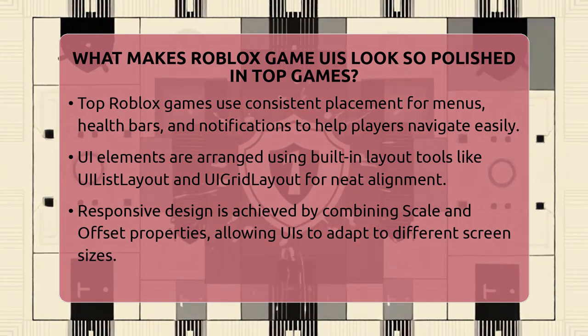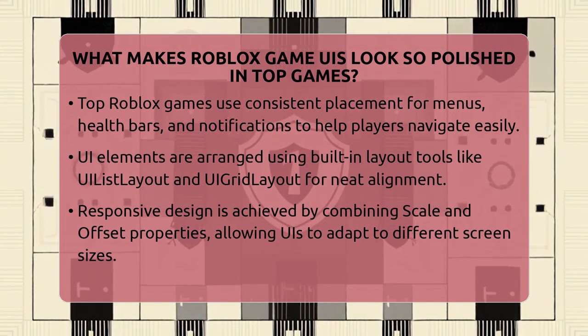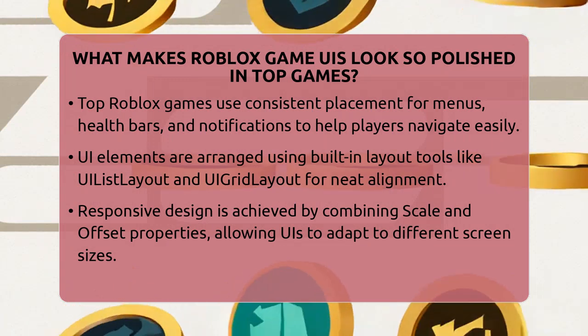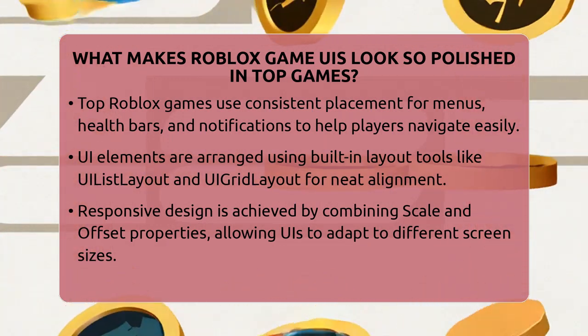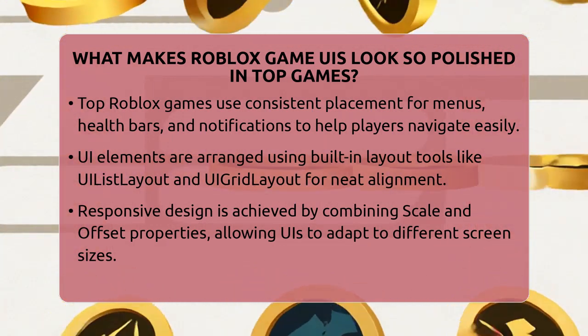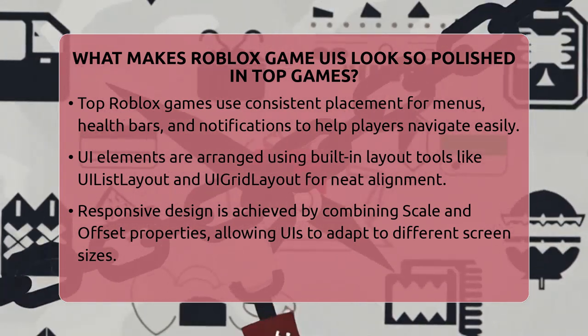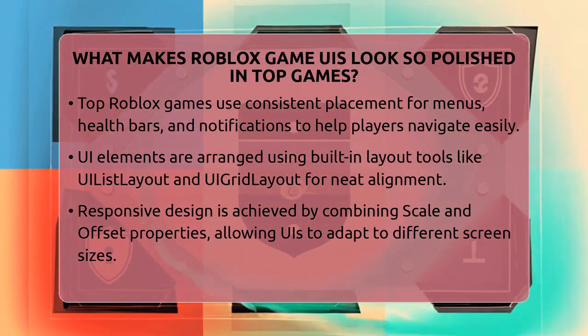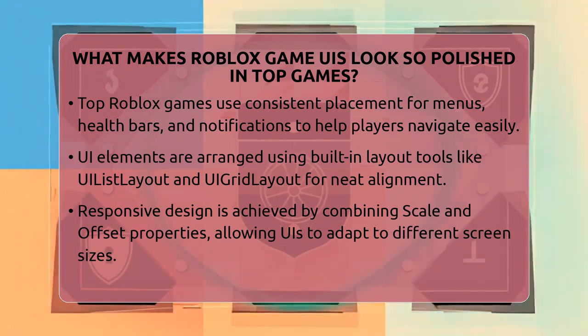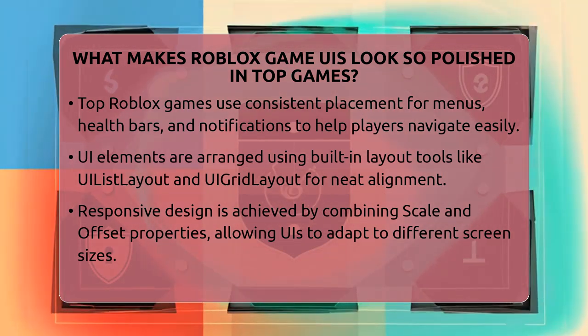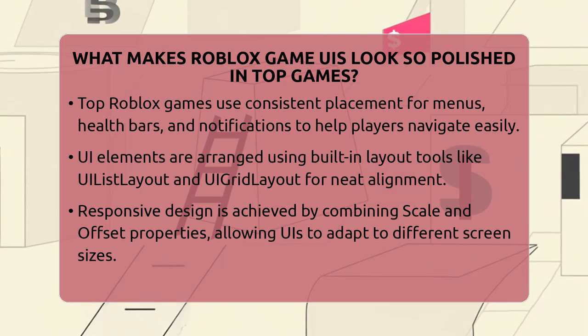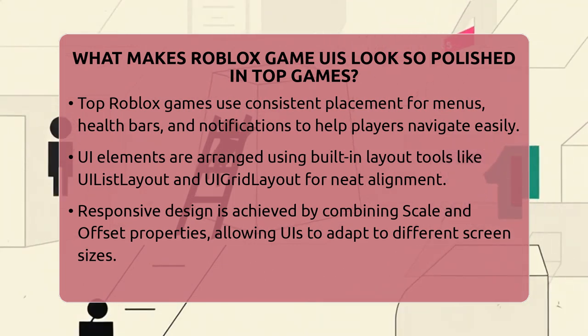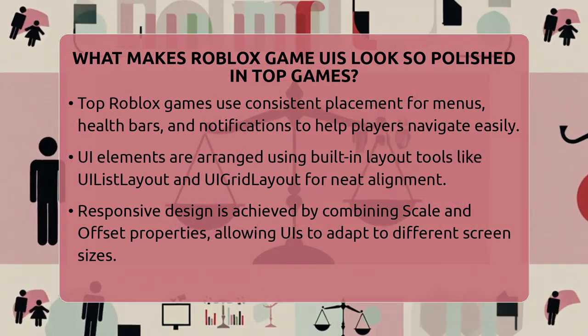But what exactly makes some Roblox game UIs look so smooth and professional? Let's break it down. First, top games use consistent layout and structure. They place menus, health bars, and notifications in familiar spots so players don't get lost. For example, health bars are usually at the top left or right, and buttons are aligned in a grid or list. This consistency helps players understand where to look and what to do without confusion.